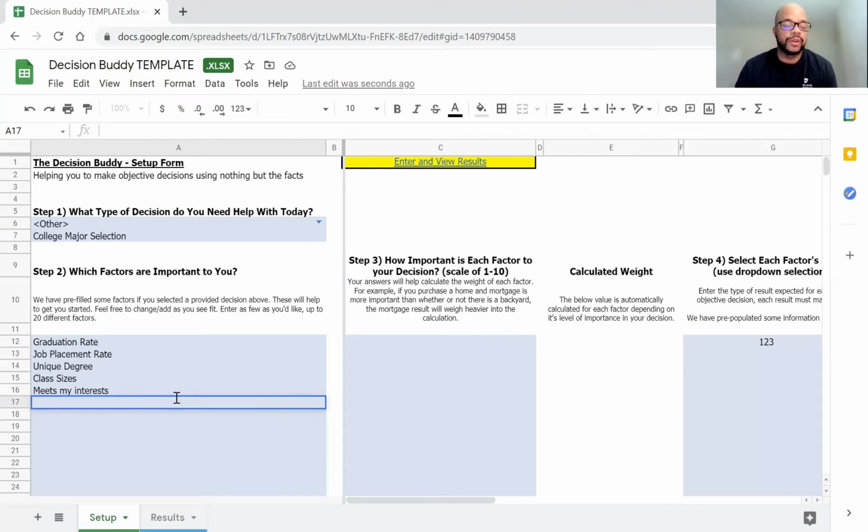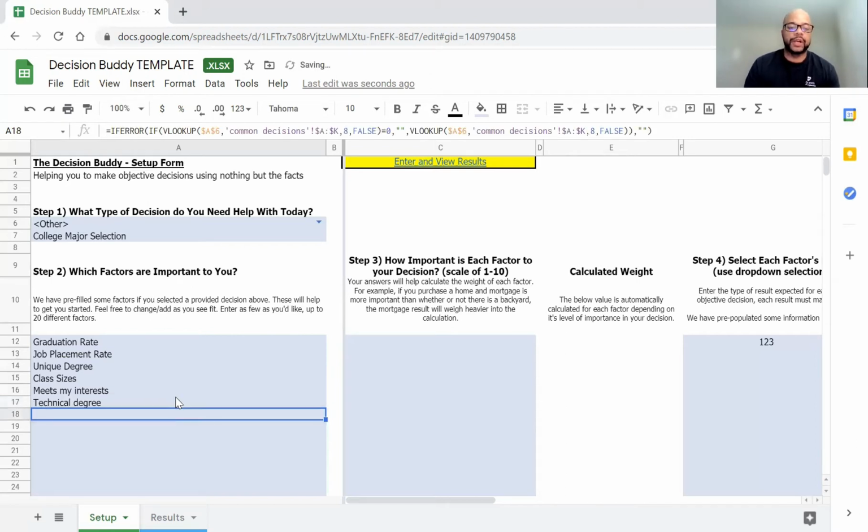Am I used to doing sports and I want to do something in sports, anything like that? So we can do that. Let's say whether or not we want a technical degree versus a different type, whether it's a Bachelor of Arts or anything like that. So let's just use those for now, and let's move on to the next so we can keep this going.